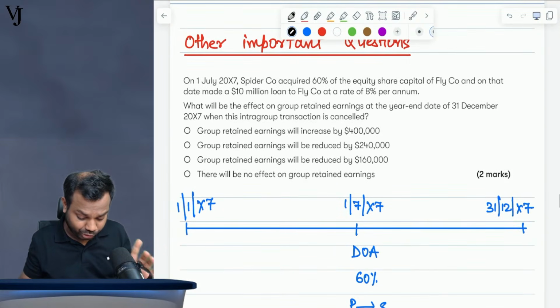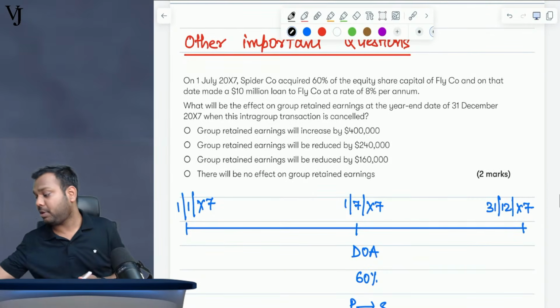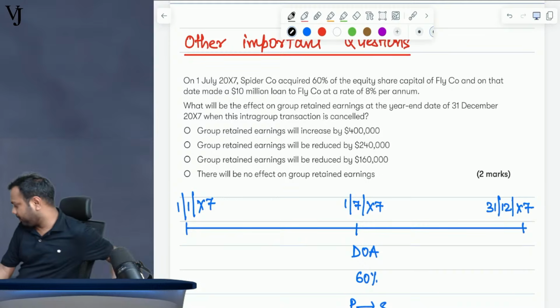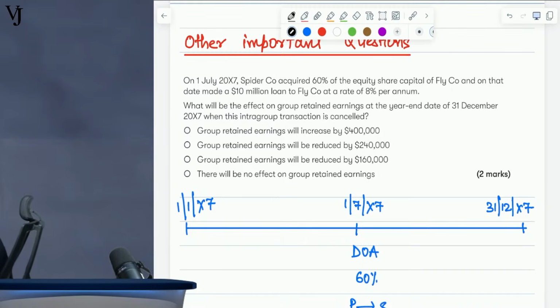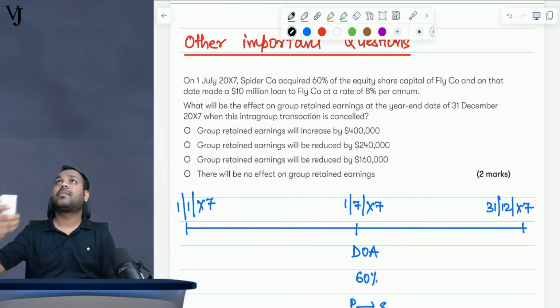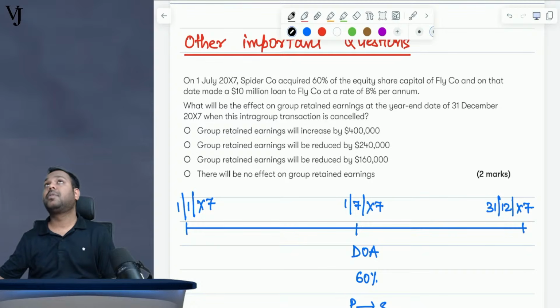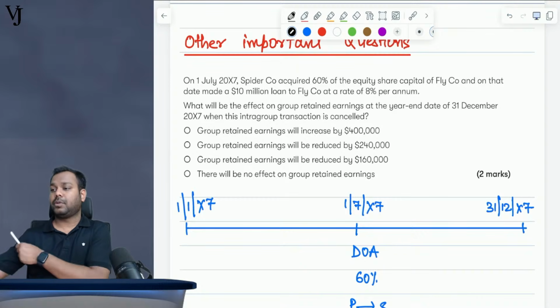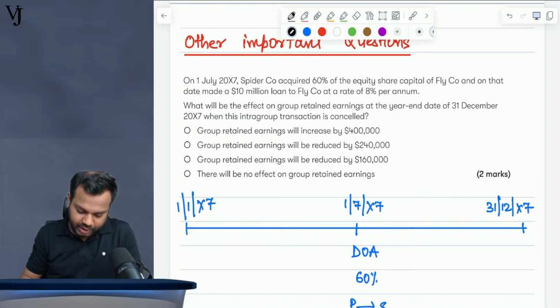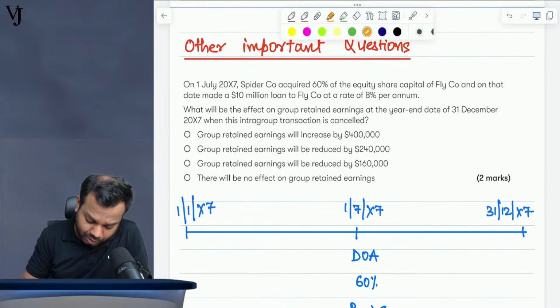On 1st July 2007, Spider Company acquired 60% of the equity share capital of Fly Company.